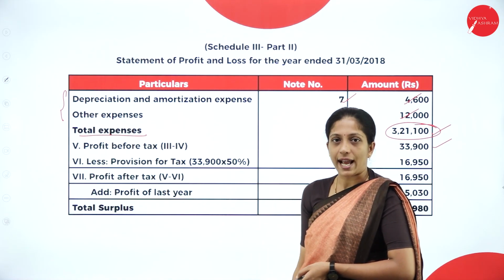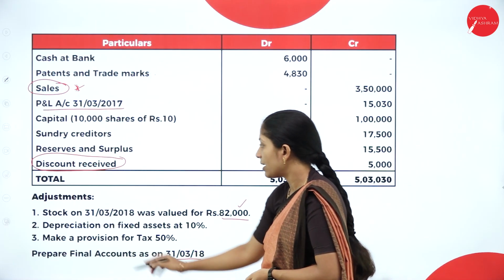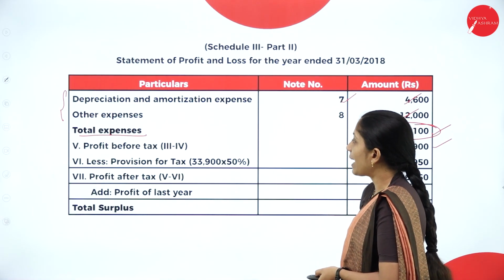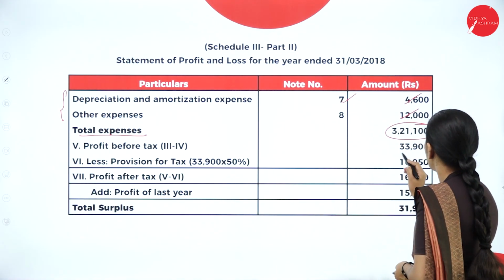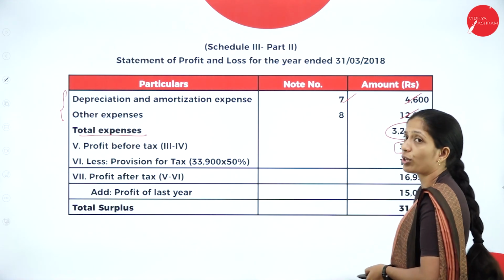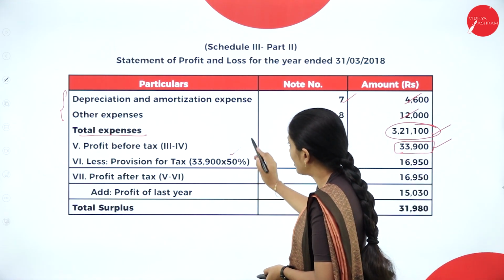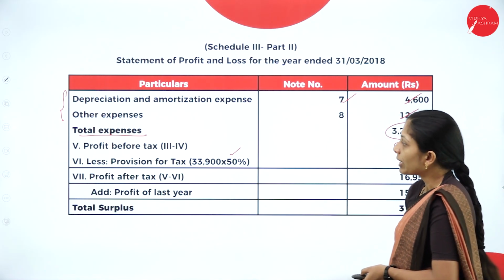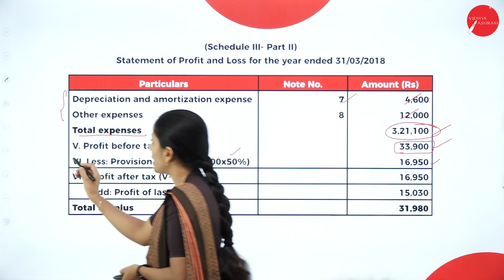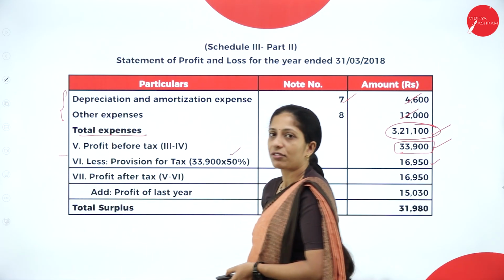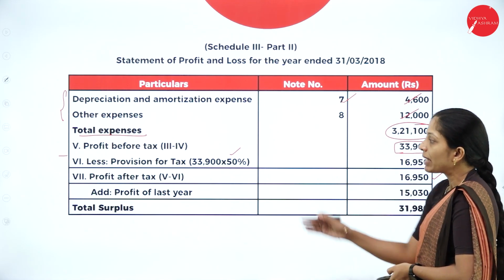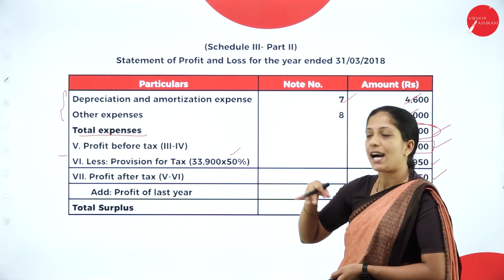Next, 6. Less provision for taxation, they have given in the adjustment. So make a provision for tax at 50%. On what will you calculate 50%? On this amount, 33,900, profit before tax. So 33,900 into 50%, it will be 16,950. When you subtract this, 5 minus 6, you'll get profit after tax, 16,950. Next, add profit of the last year.